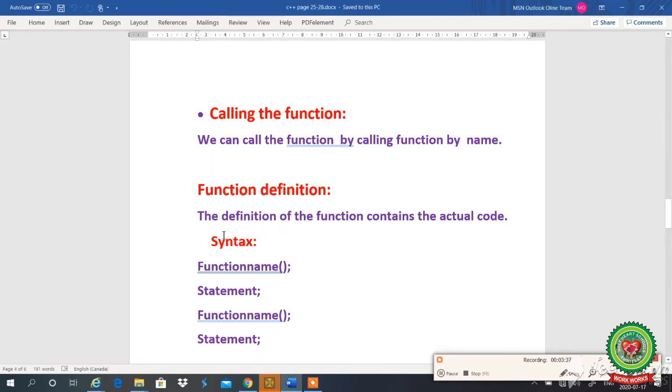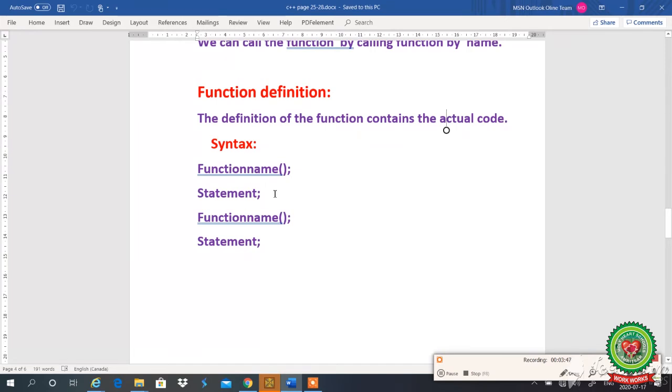What is function definition? The definition of the function contains the actual code. Means whatever is written in the function, I have written the function name, then the calculation, any message printing, anything that is written over there, that is the function definition. Means any calculation work I have done in the body of the function is called my function definition. I can make one function, two functions, three, as per my requirement.